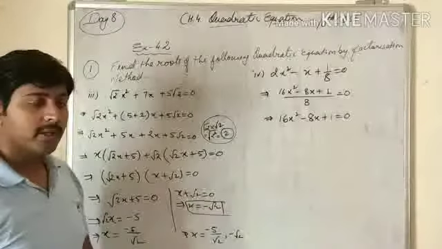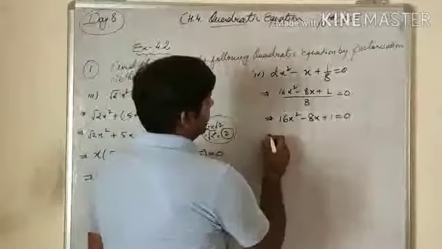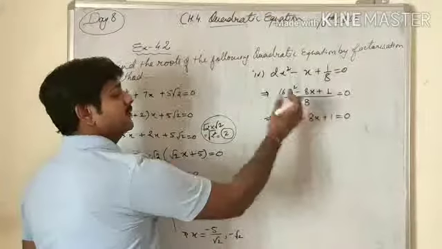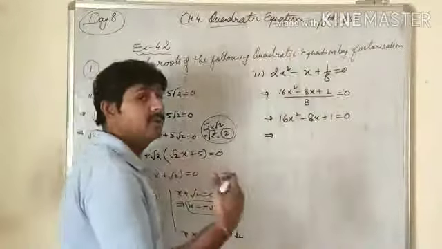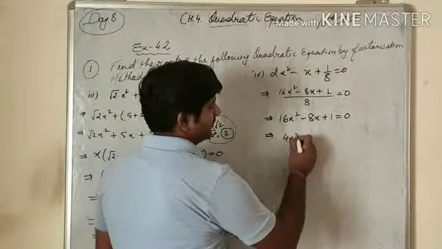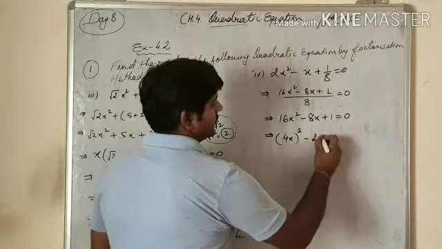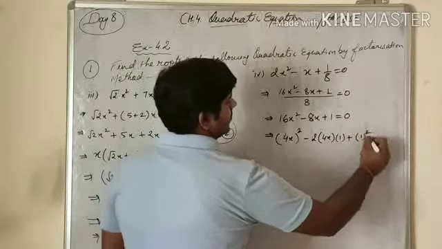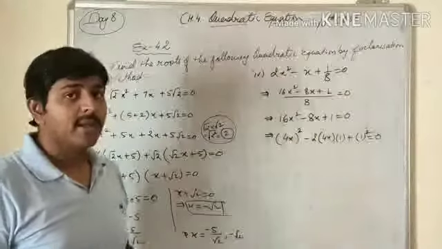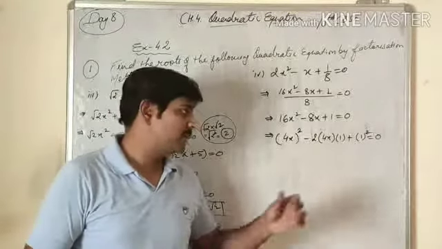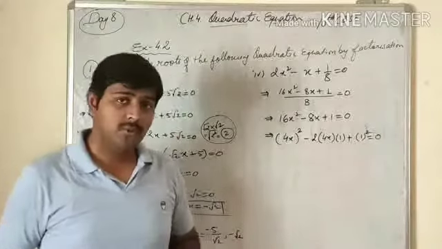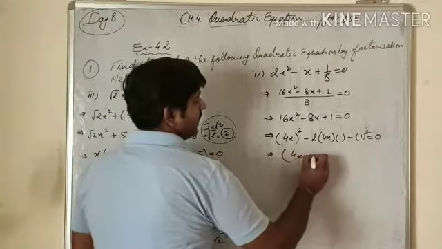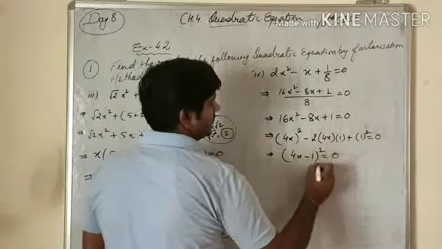Now we will solve by factorization method. We have a second method also. This was the middle term splitting, which can be done for this also. But I am telling you a different method. That is 4x whole square minus 2ab, which is 2 into 4x into 1, plus square of 1. This is a square minus 2ab plus b square, which is the a minus b whole square formula. Means this can be written as 4x minus 1 whole square.